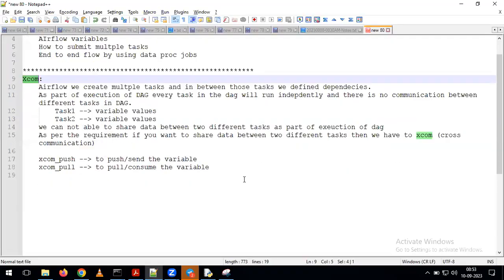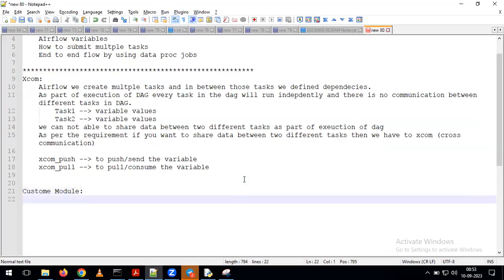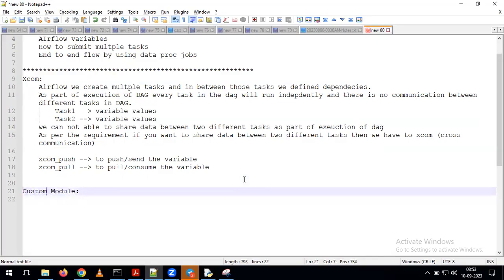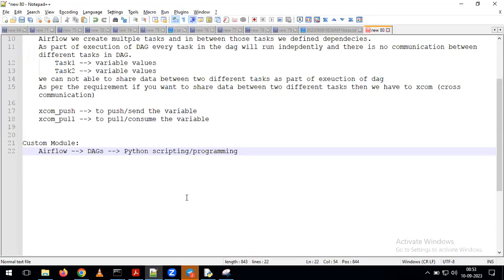Whenever we have such a requirement, we can go for XCom. In the same way, here we have one more concept called custom modules. Within Airflow, we have one more concept called custom modules. Now tell me, as part of Airflow, what are we writing? In Airflow, we are writing DAGs. With the help of DAGs only, we are running all our jobs in Airflow. And what is a DAG indirectly? It's nothing but our Python scripting, a kind of Python programming. We are writing one Python program, but instead of calling it a Python program, we are simply calling it a DAG.